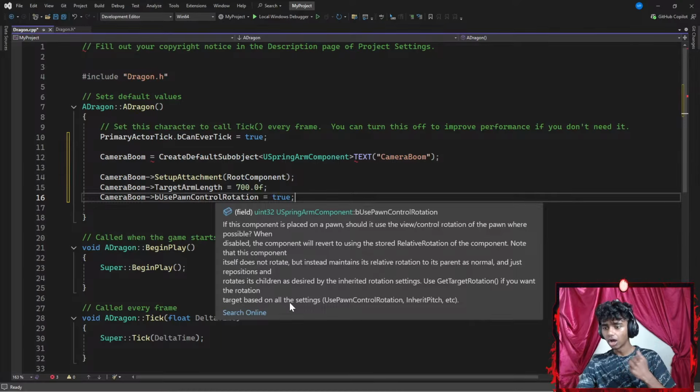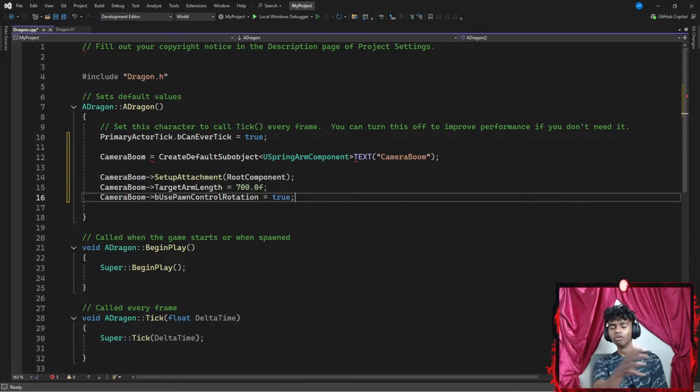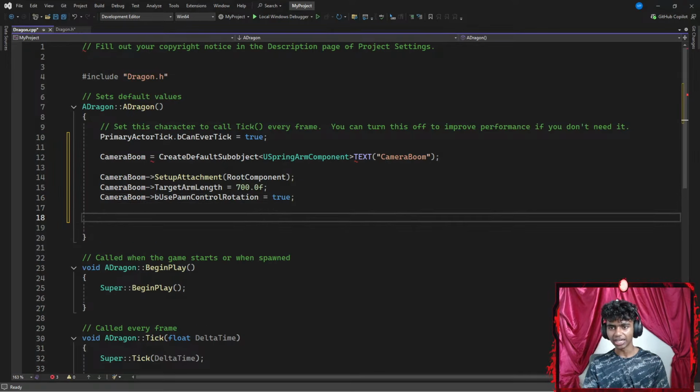Basically, this lets me move my dragon around because I will be using pitch and yaw. Pitch is for looking up and down, yaw is for looking left and right. You guys don't need to understand that part just yet because I don't understand it perfectly myself, but I will be using that inside my begin play.